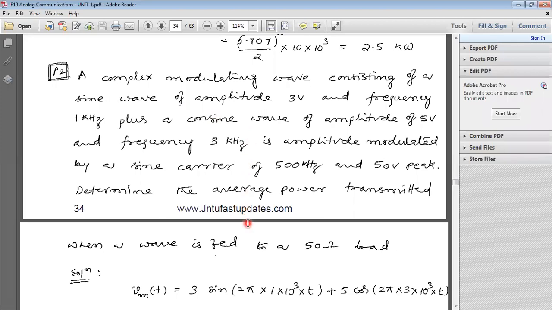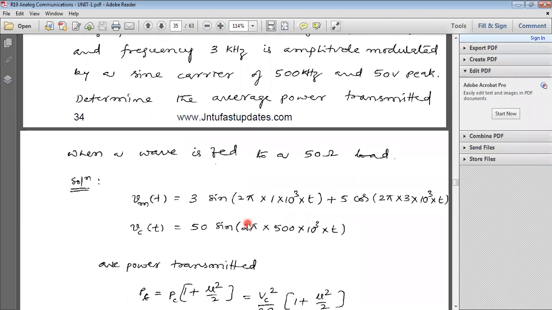So the first signal M1 of t can be considered as 3 sine. Already you know AC signal representation, V sine omega mt, where omega m is 2 pi fm. The frequency for the first signal is 1 kilohertz. So in mathematical form, M1 of t can be written as 3 sine 2 pi into 1 into 10 power 3 into t.